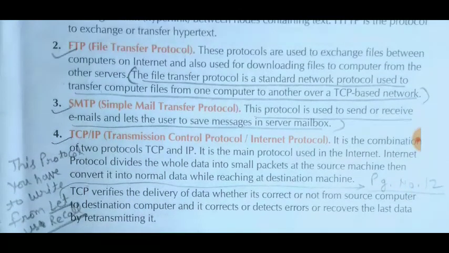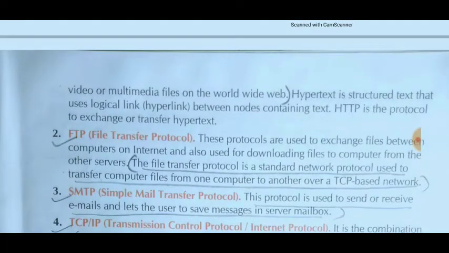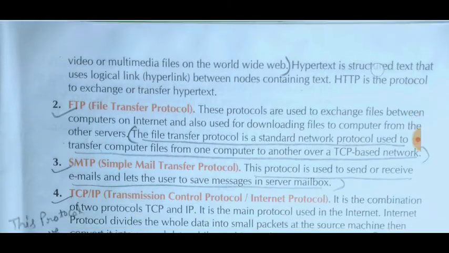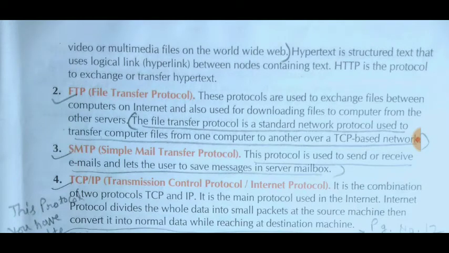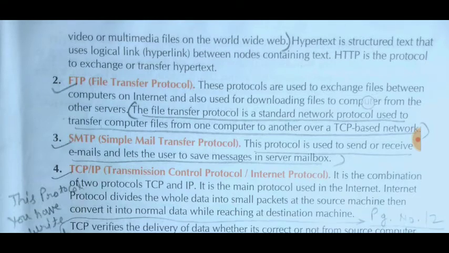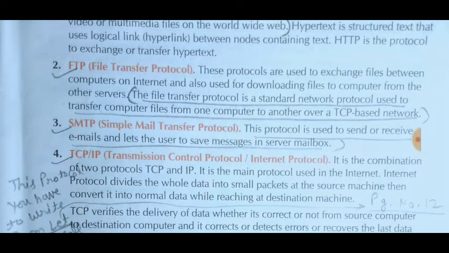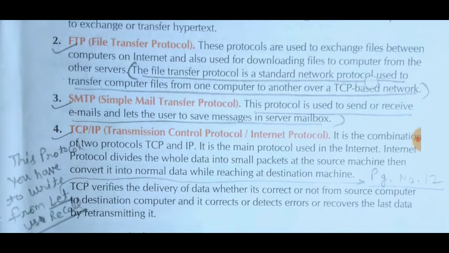These are the protocols we have discussed. I think all the protocols are clear to you. First protocol, HTTP, for web documents; second, FTP, for file transfer; third, SMTP, for mail transfer, meaning sending or receiving mails; and the last one is TCP/IP. IP is used to divide your large data into small packets, and at the receiver's end, at the destination, it combines them again into normal data, while TCP verifies that your data is correct or not. Clear?